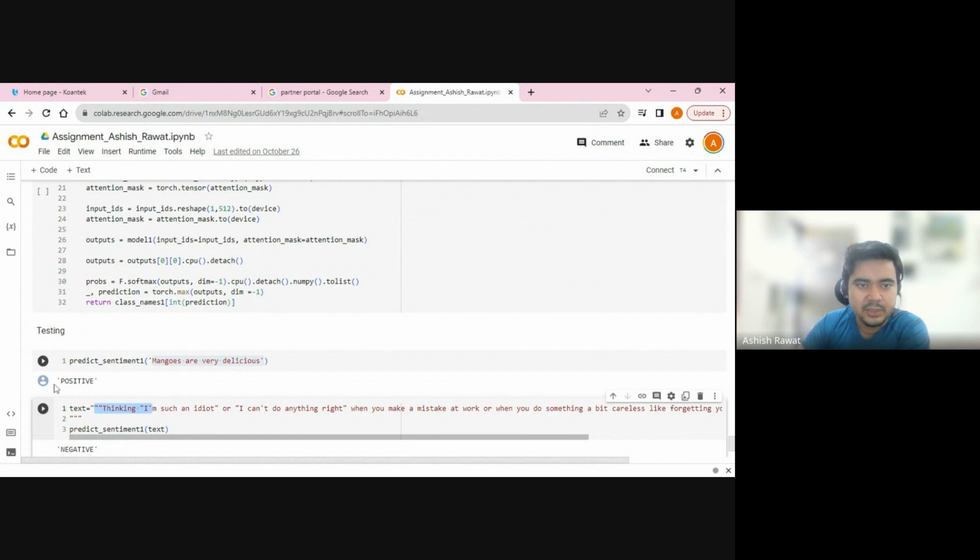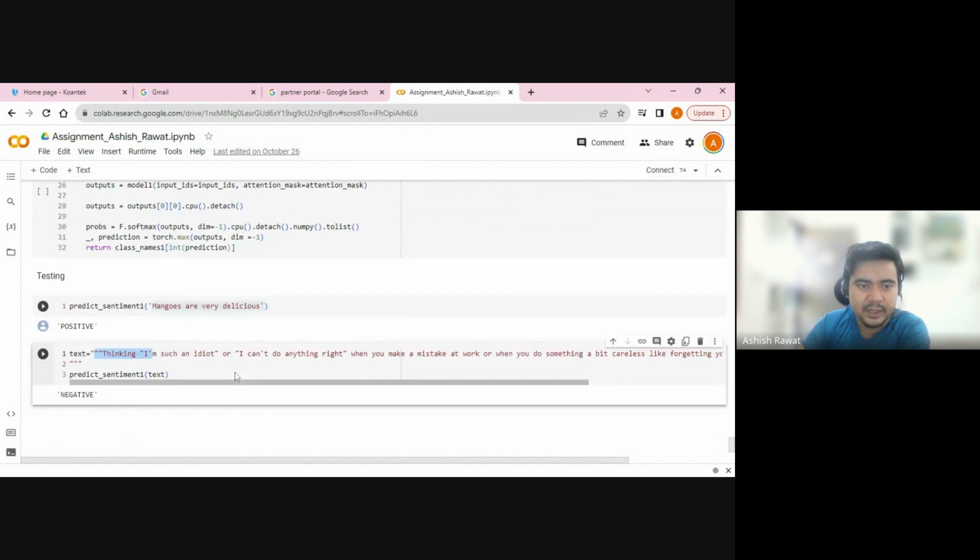"Mangoes are very delicious" turns out to be positive. Then, "Am I an idiot, or I can't do anything right", when you make a mistake, or at work when we are doing something a bit careless, like forgetting your wallet at home, for instance. This is the sentence that we have passed, and it tells us that this is a negative sentence.